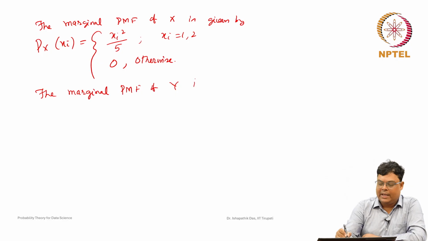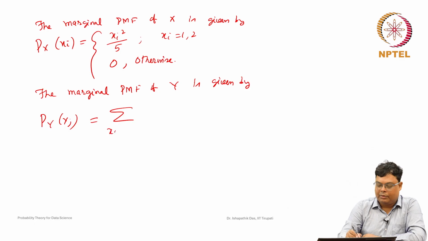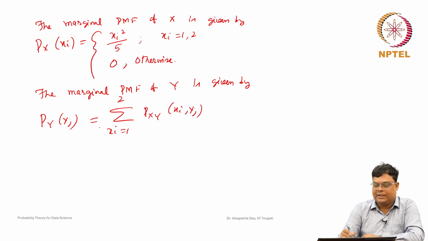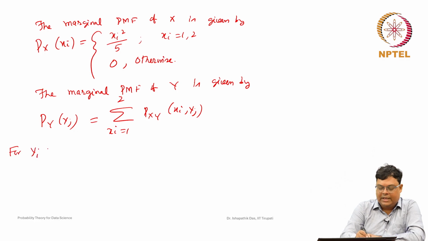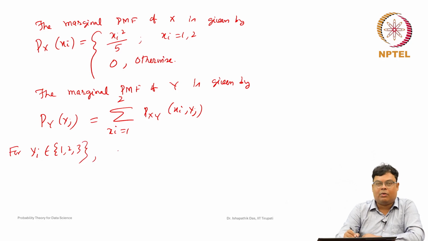Similarly, we will find the marginal probability mass function of y, given by P of yj. So, this is equal to the sum over xi equal to 1 to 2 of Pxy of xi, yj. Here we take the sum over the other variable, fixing yj. Now this will be for yj belongs to 1, 2 or 3.